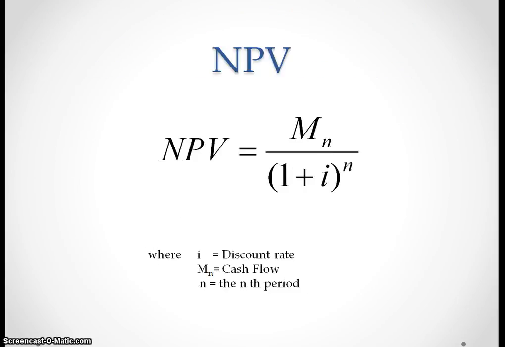We calculate NPV something like this. It is just the opposite of interest in the bank. In the bank, we deposit money, so next year the money will grow depending on the interest rate. But for NPV, we discount, so we divide the money by the discount rate.